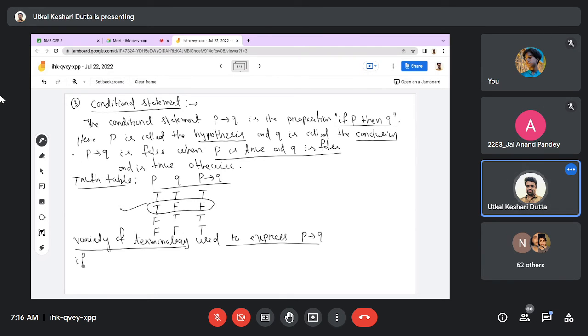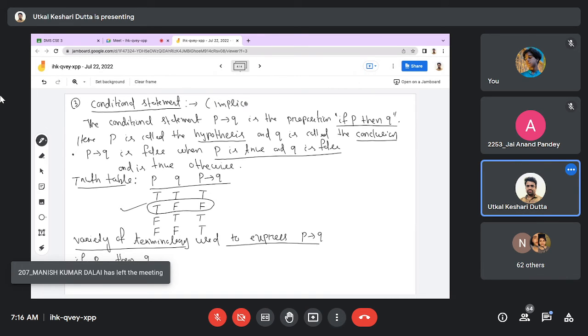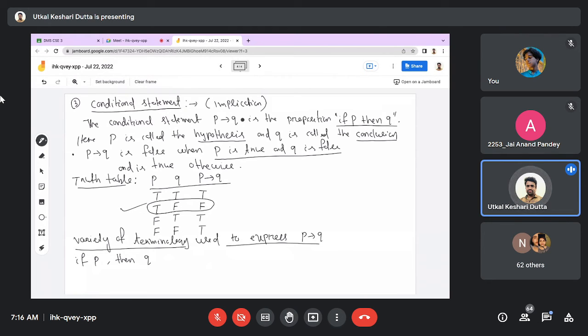That means if P then Q. You may write this as implication, or implies. Implication means conditional. P implies Q means if P then Q. Or you can write if P, Q. That's the same thing. You can also use P only if Q. Okay, we'll see some other phrases.